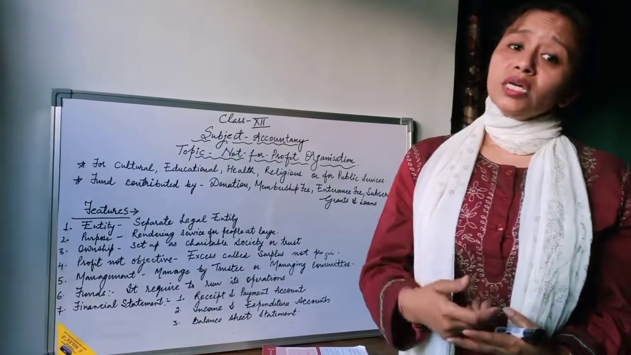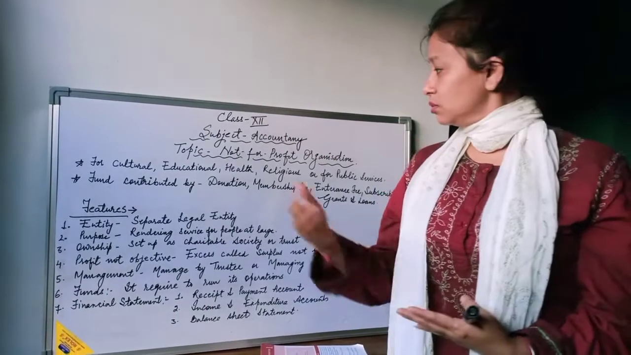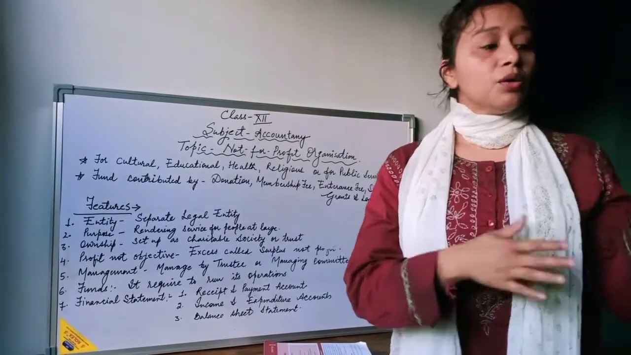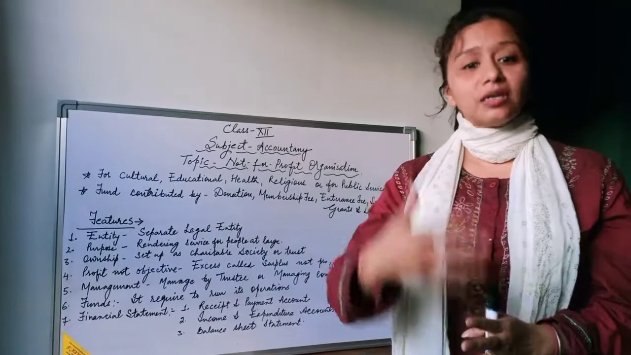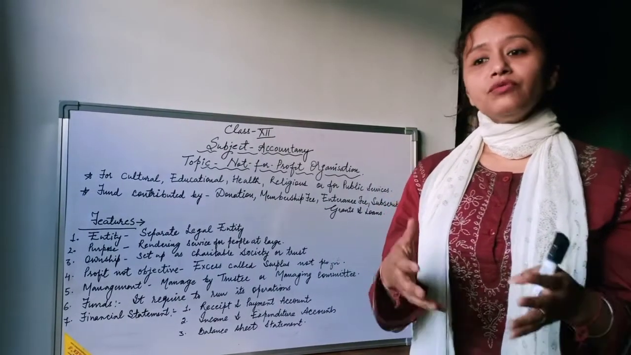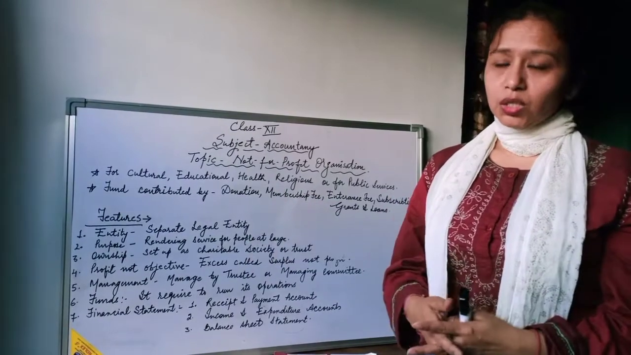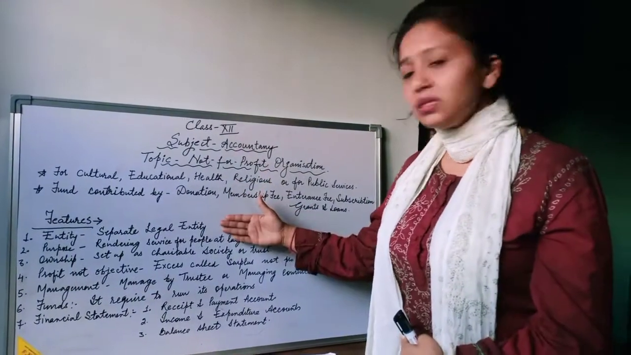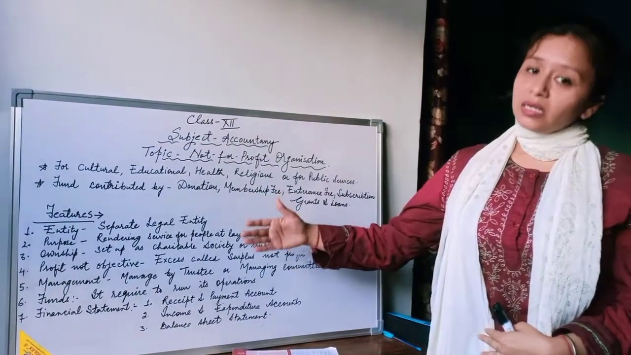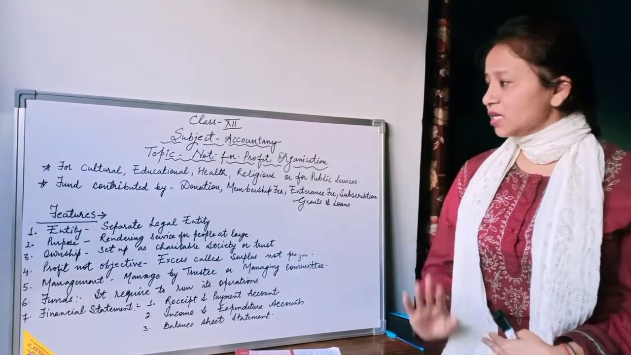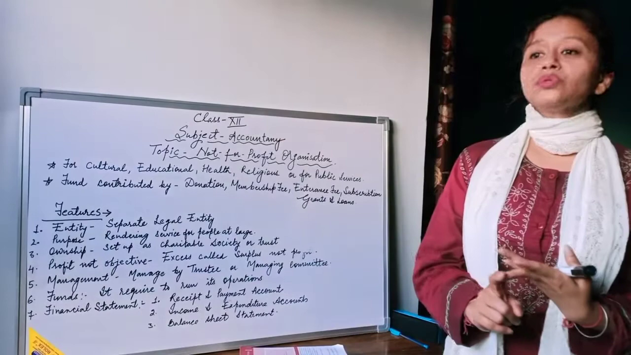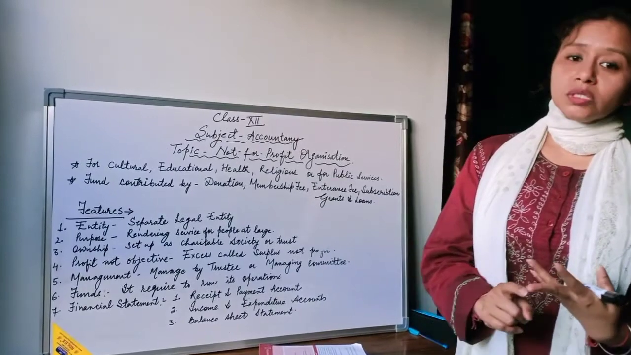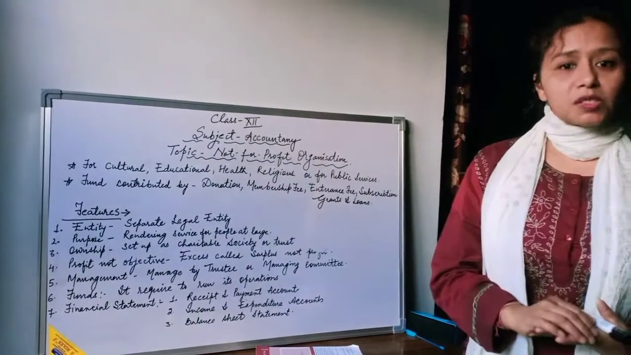But where there is involvement of money, we have to take care of where the money is coming from and where it is going, where we are channelizing the money. So we have to make the final account of it. Till now we studied the final accounts of profit-making organizations, but in this chapter we are making the final accounts of non-profit organizations, like clubs, schools, and hospitals.